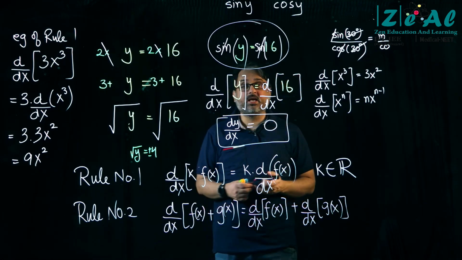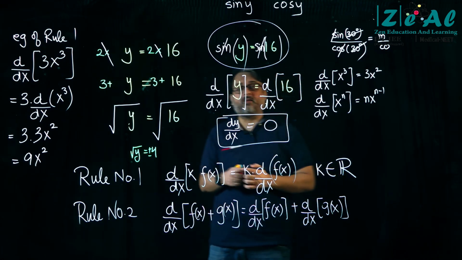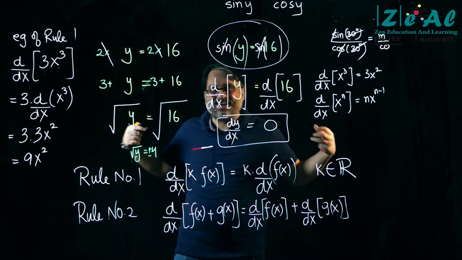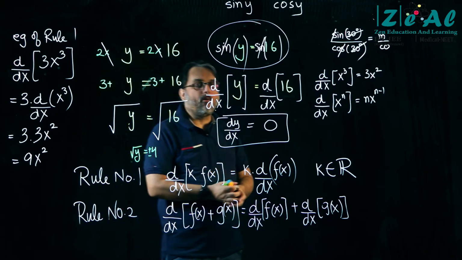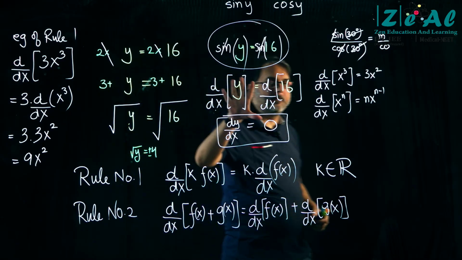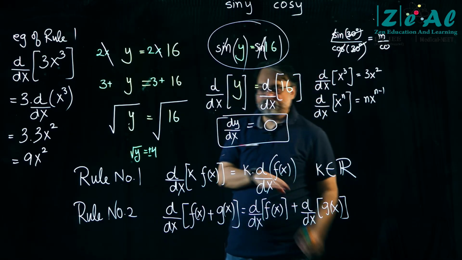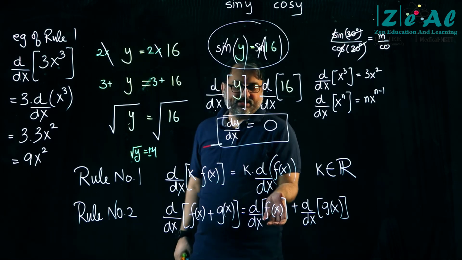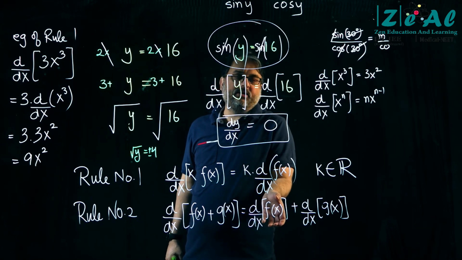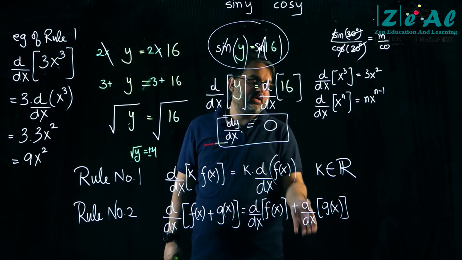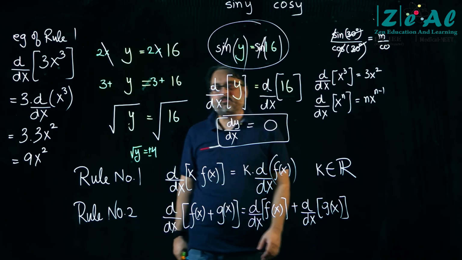What this is telling us is that if you have two separate functions added to each other and you operate the operator d by dx on them, then this is exactly equal to the d by dx operator acting on f(x) separately plus the d by dx operator acting on g(x) separately.